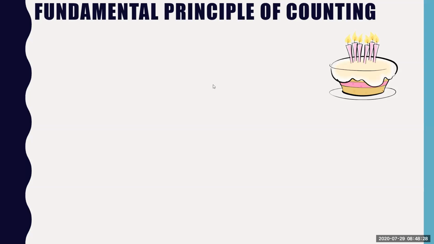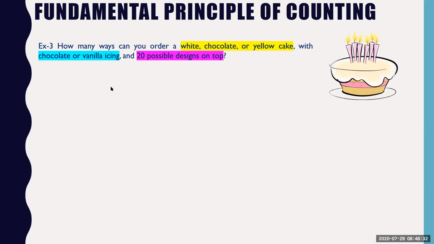Now, the fundamental principle of counting. Now, how many ways can you order a white chocolate or yellow cake with chocolate or vanilla icing and 20 designs on top? Can you answer me this question?